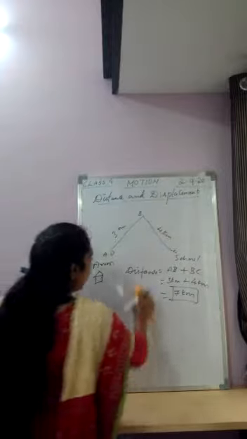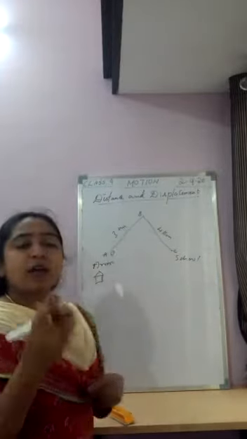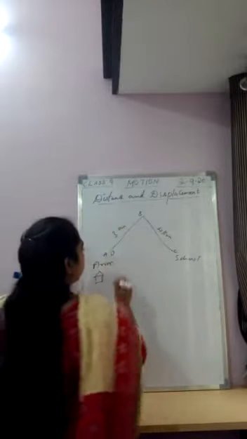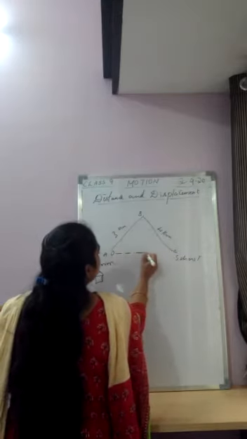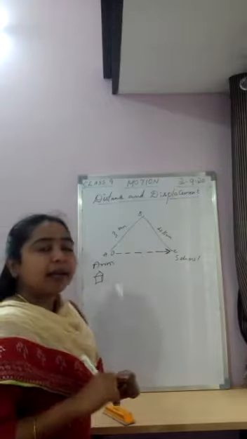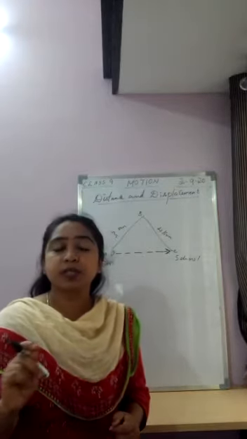Now, what does the term displacement mean? Here also he is covering distance. But instead of moving from A to B and B to C, he takes a path which is the shortest distance travelled by Arun to his school.